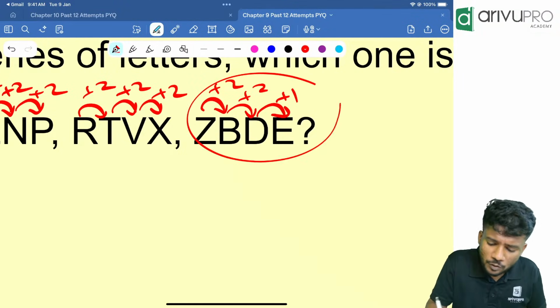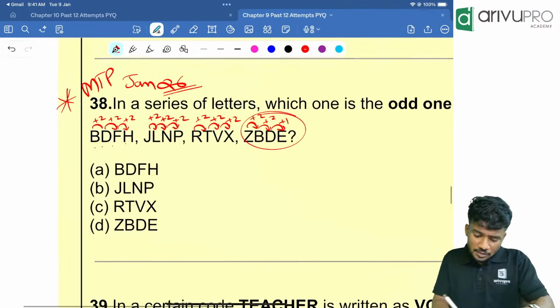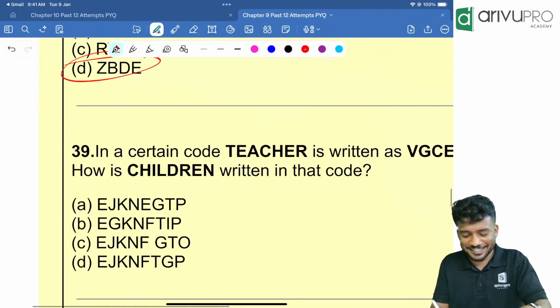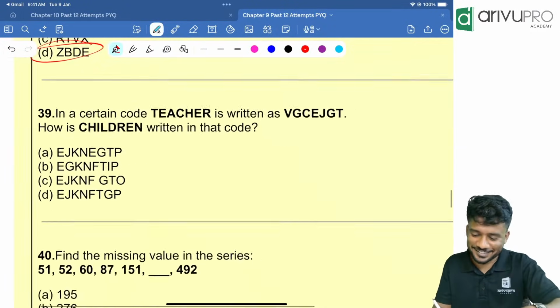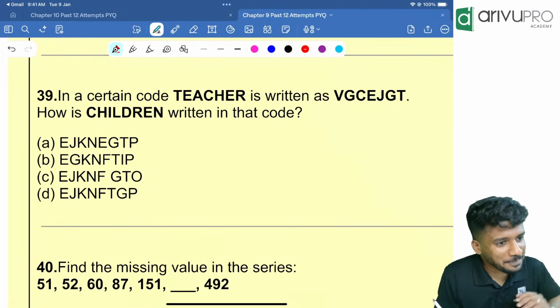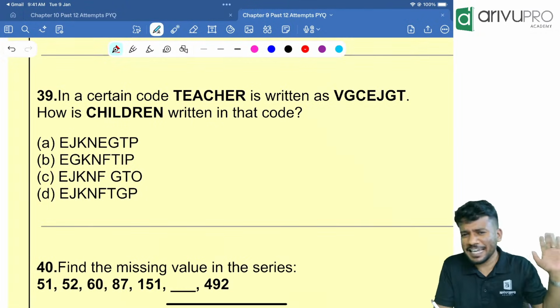Who is the odd man? Option D is your odd man. Yeah. I see the comments. What kind of questions? Yes. What kind of questions? Yes. Coding can be anyway. That's why I'm telling this chapter. They can ask question to you any way they want to ask.